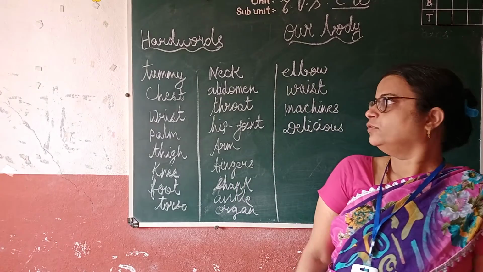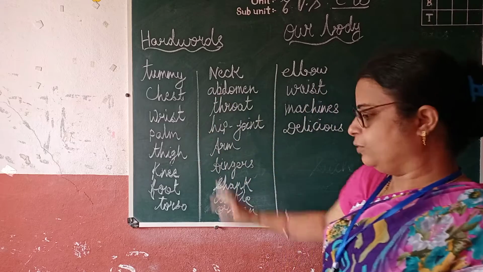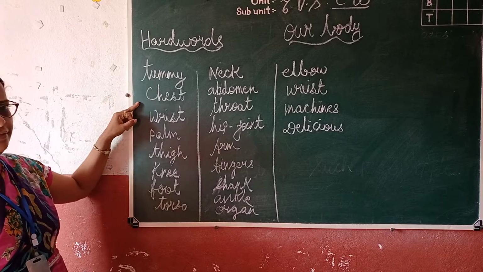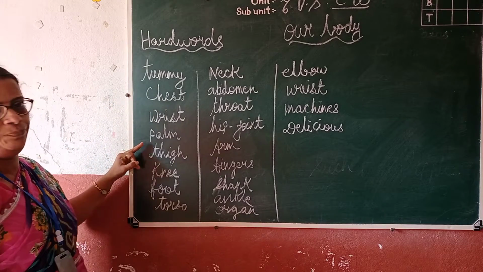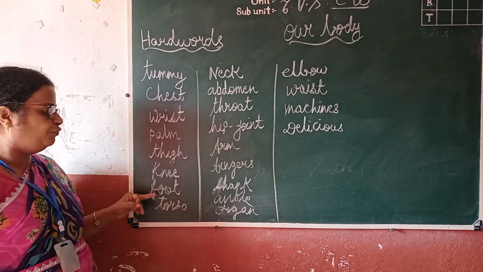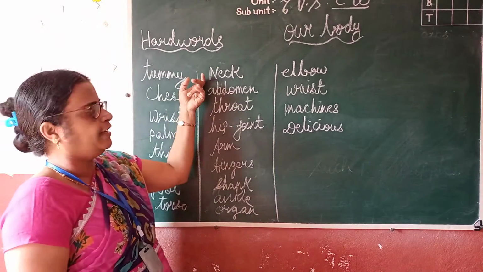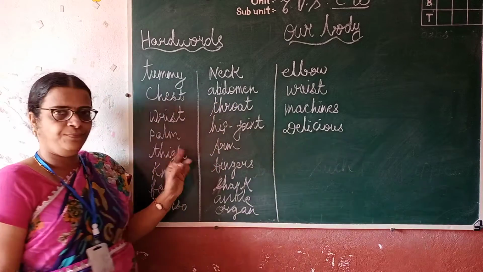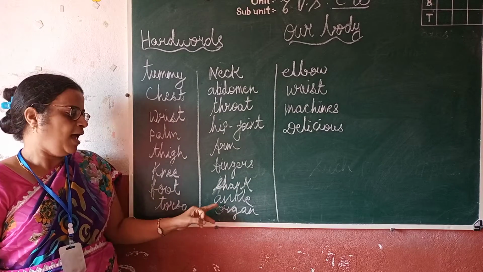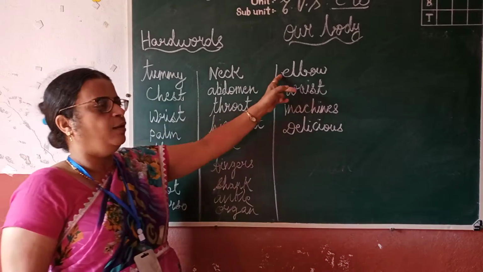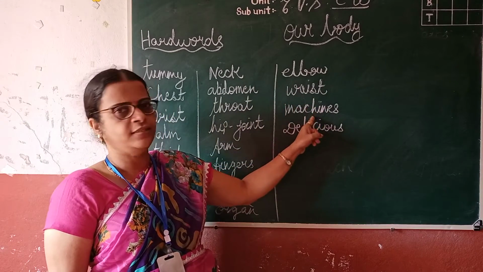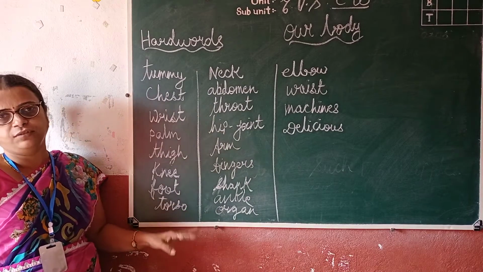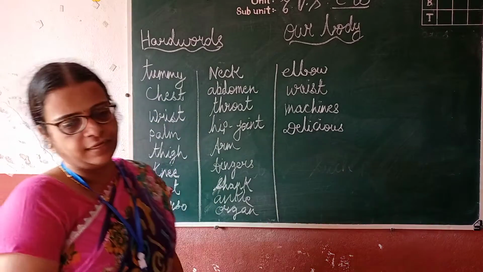So first of all we will see the hard words. Look here. First I have given you tummy, chest, wrist, palm, thigh, knee, foot, torso, neck, abdomen, throat, hip joint, arm, fingers, shank, ankle, organ, elbow, wrist, machines, delicious. You have to learn these words by heart, okay? Hard words. Now let's start our body.